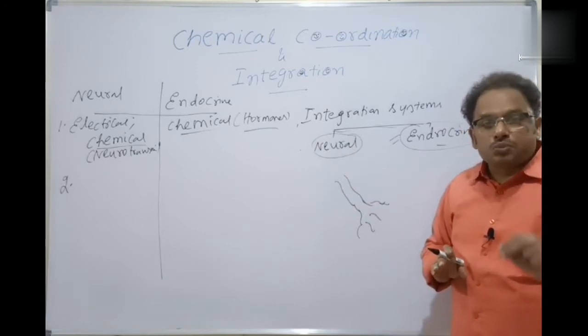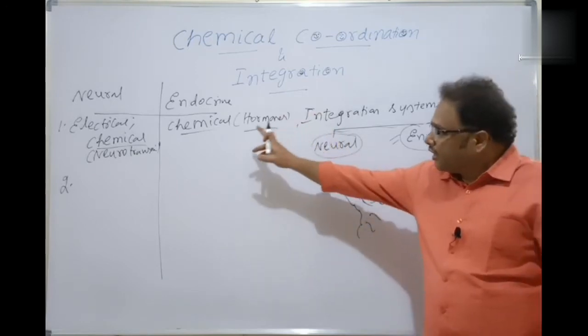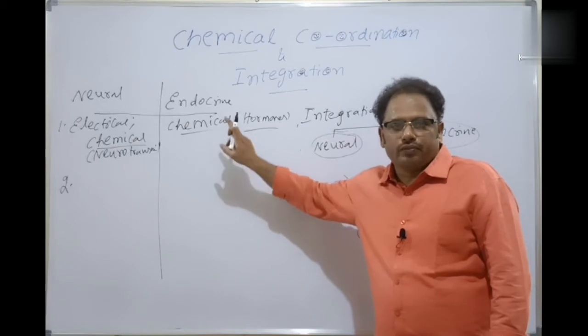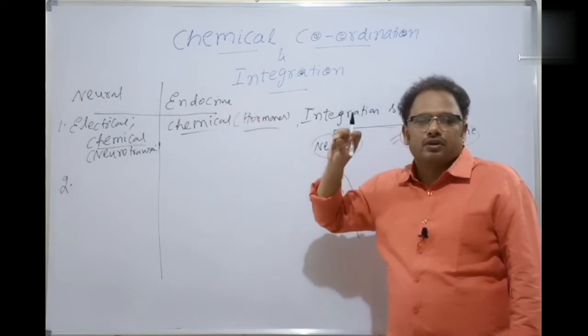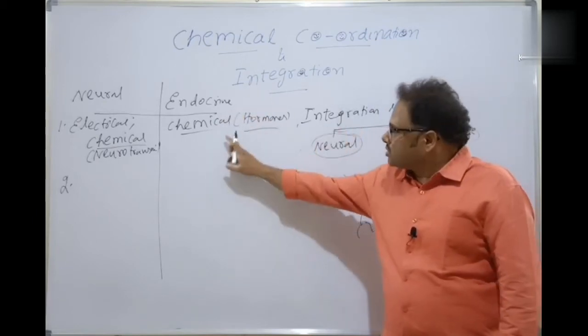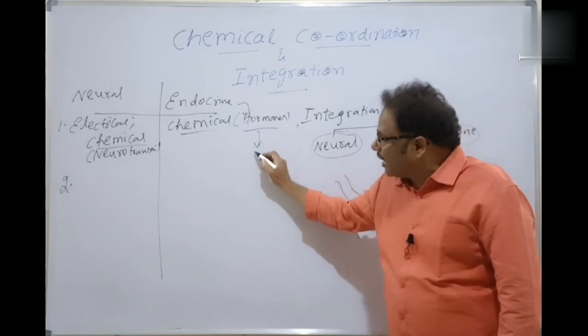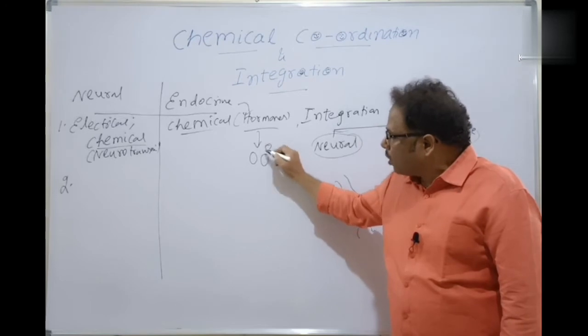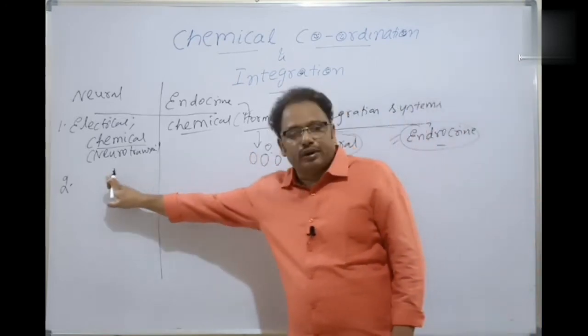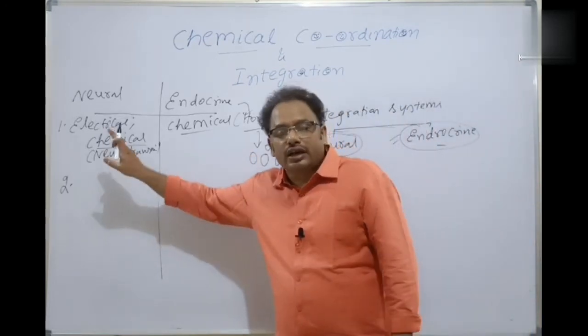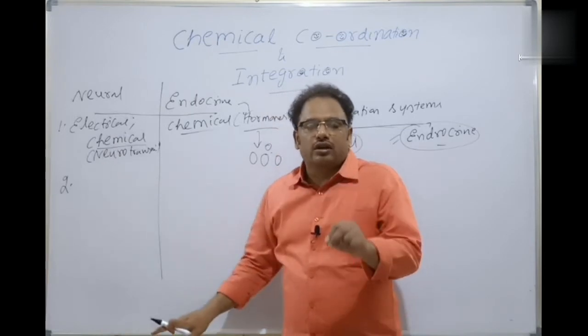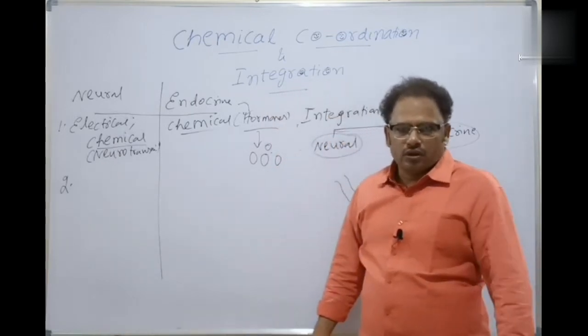For this, a second integrating system has to be developed, and that is called the endocrine system. The endocrine system releases the hormones, and hormones go to each and every body cell, whereas the nerve fibers are not going to each and every body cell. It is given clearly in the NCERT, bachon. Clear, students?